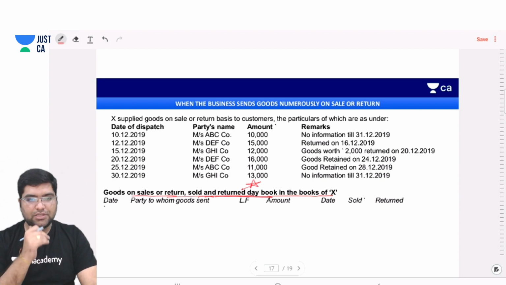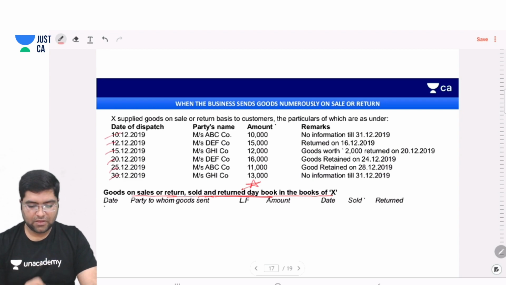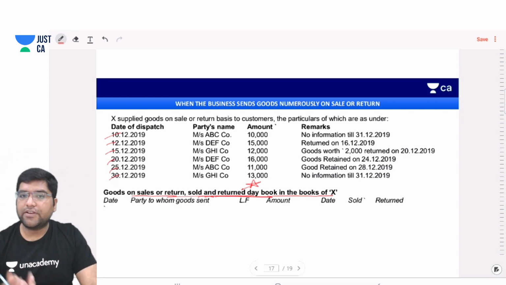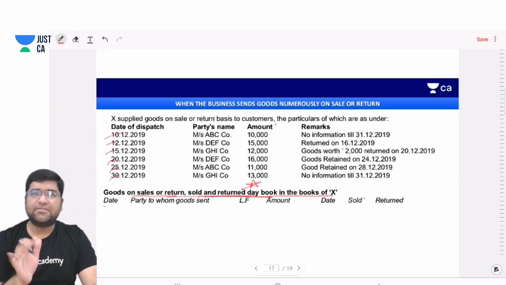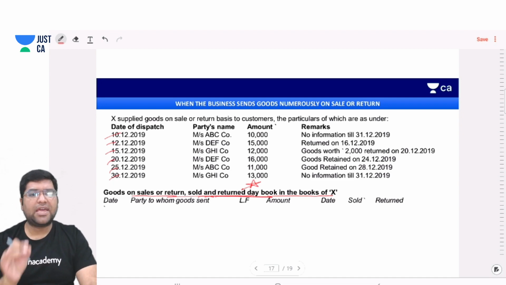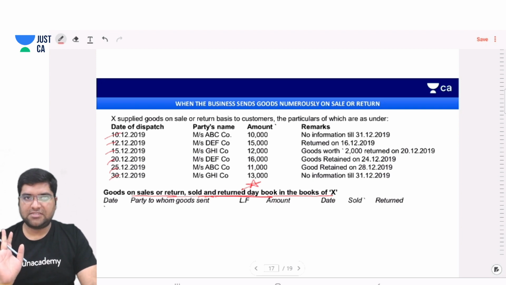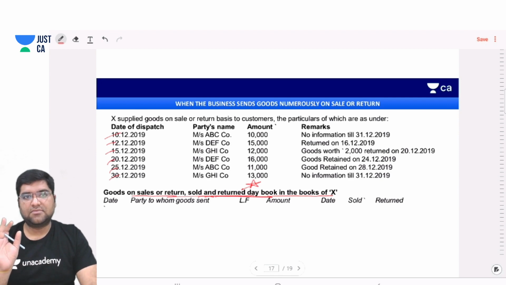So I have given a question. There are 6 transactions of goods sold on return basis. There are 2-3 parties through which goods are being sold. Amount is given and remarks are given. So first, we will prepare this book. Entries have to be made, but we will do the entries later on. First, we will prepare this book, and this book is the simplest of any book which you might have prepared in the past. Very simple. Just copy the question, nothing else. Literally, I am telling you, copy the question.